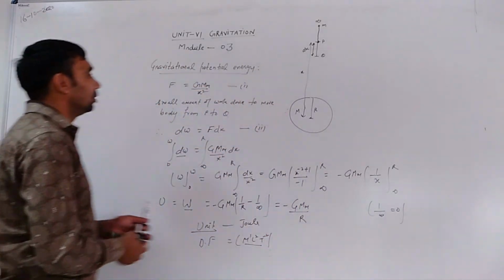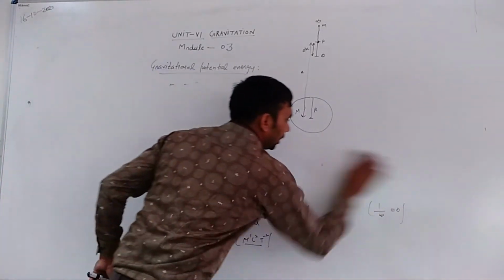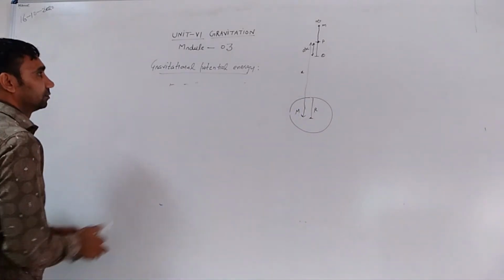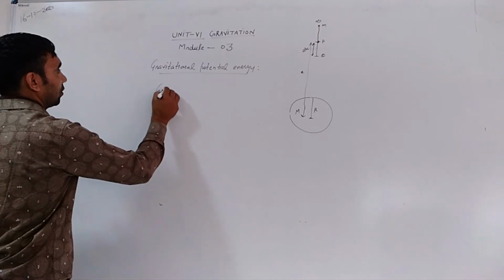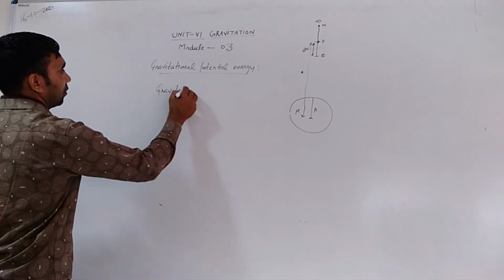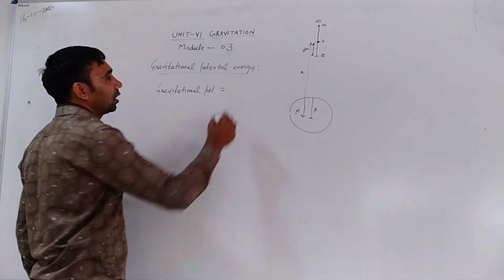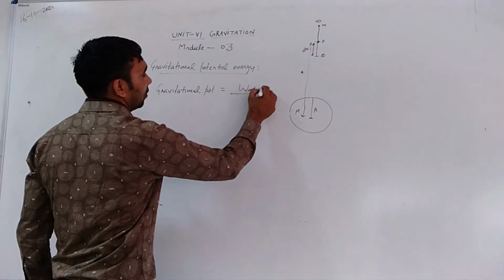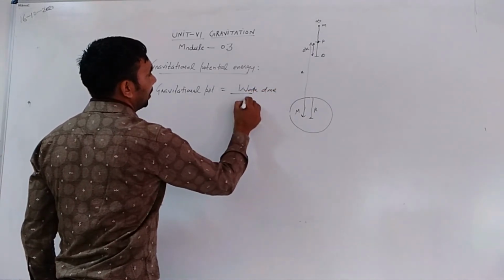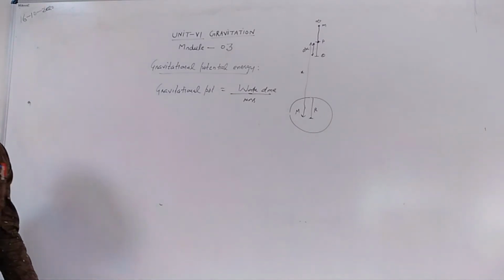So gravitational potential is work done divided by the mass of the body that is taken out from infinity to a particular point.